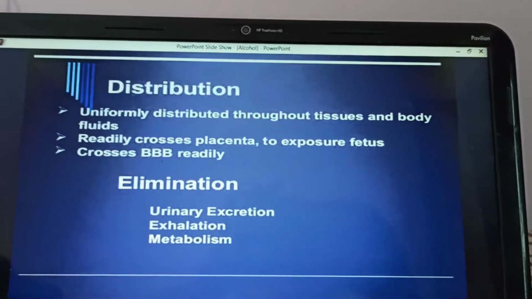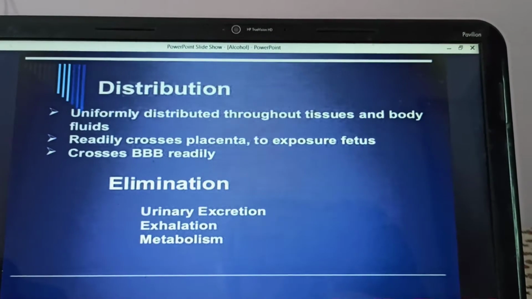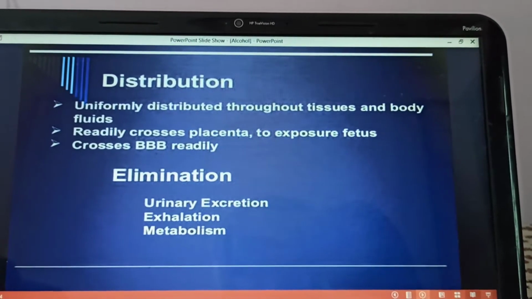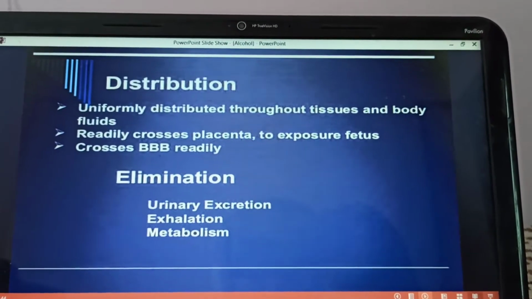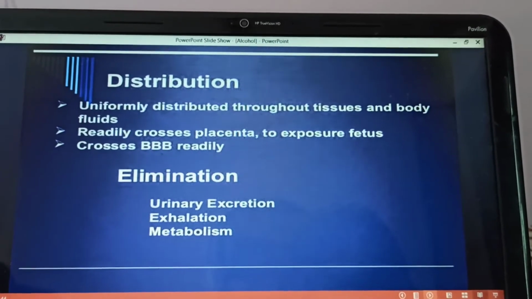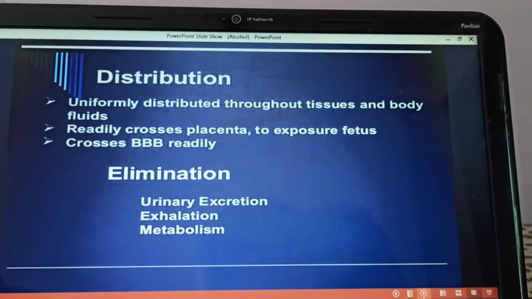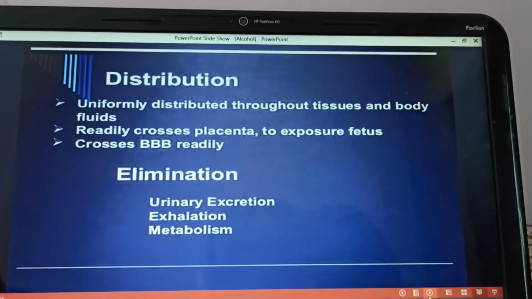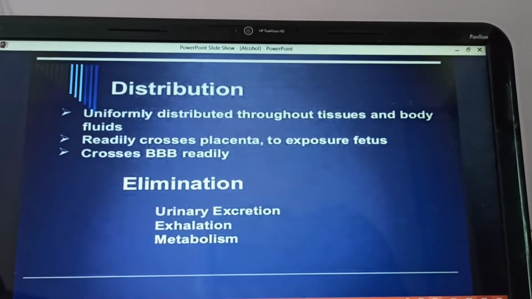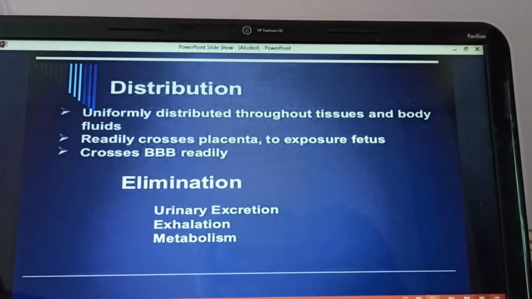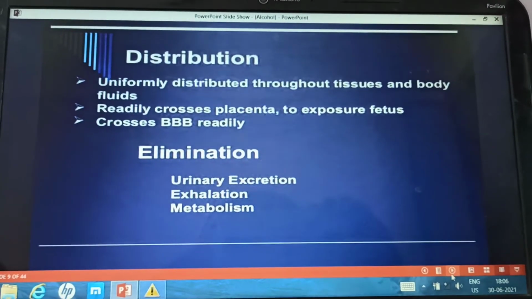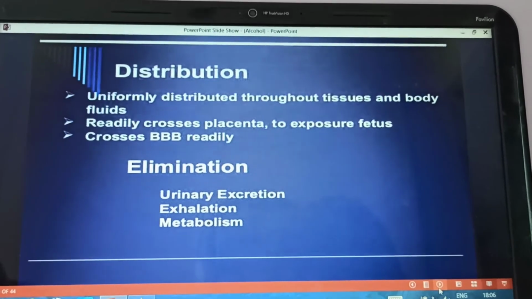Now coming to the distribution, it is uniformly distributed in the body through various tissues, crosses the blood-brain barrier and reaches the brain, also crosses the placental barrier, and fetus gets exposed to the alcohol. So it is widely distributed. High volume of distribution will be there. Elimination. It is eliminated by urinary excretion, even it is exhaled from the lungs, and it is metabolized.